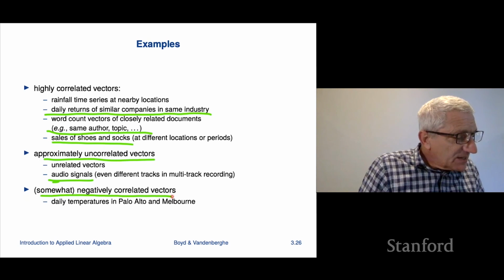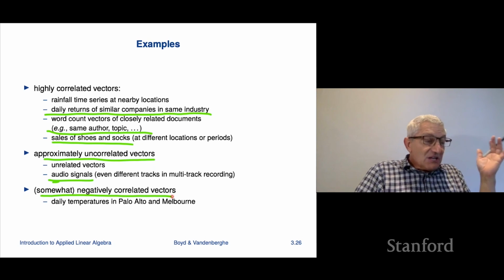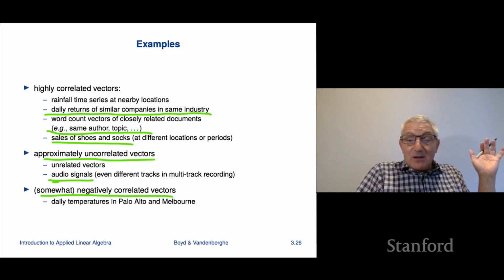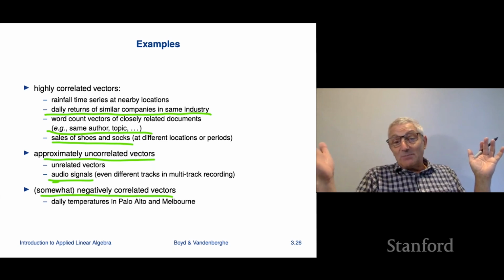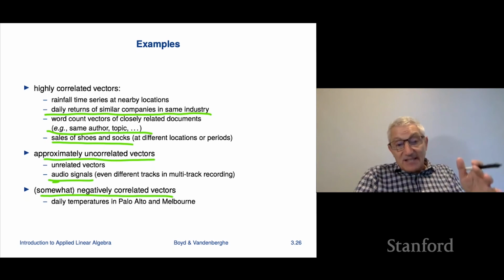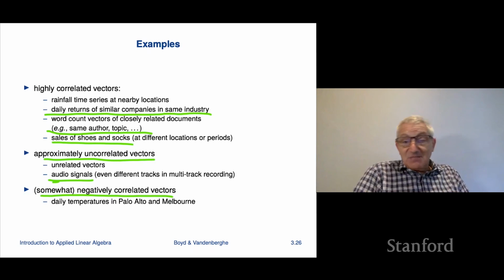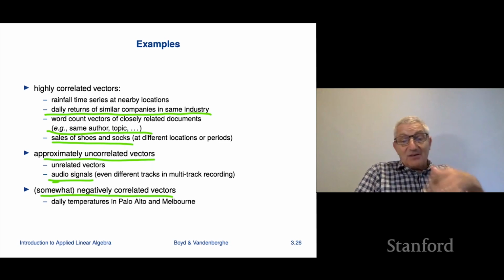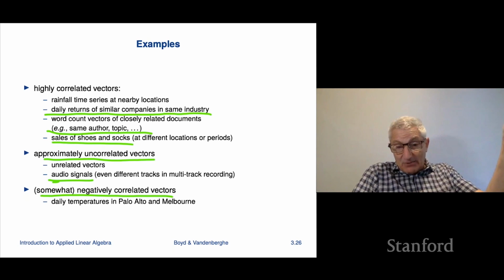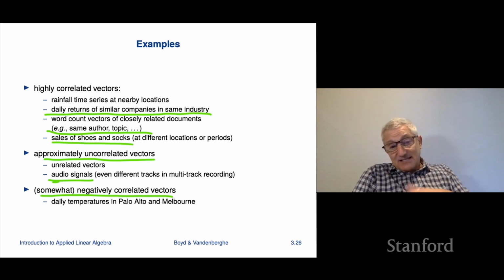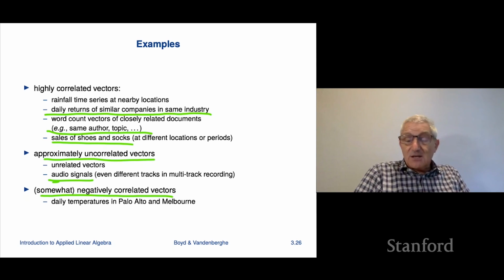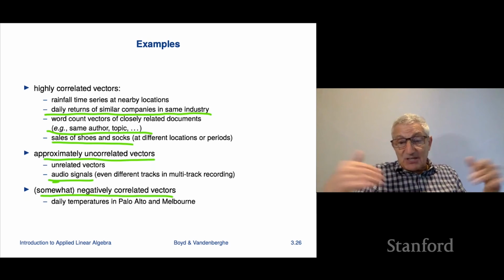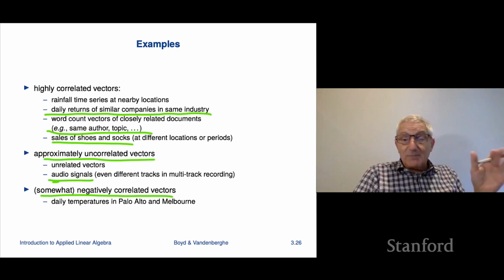If you want to look for some negatively correlated vectors, consider daily temperatures in Palo Alto and Melbourne. Why? Because one's in the northern hemisphere and one's in the southern hemisphere. When it's above the mean yearly temperature in Palo Alto, it's because it's summer, and that's exactly winter in Melbourne. So that would be an example of that. These are just some examples to give you the flavor of what it means to be correlated.